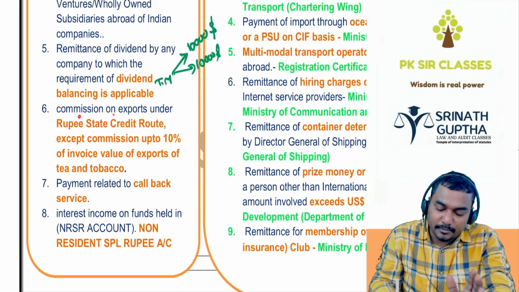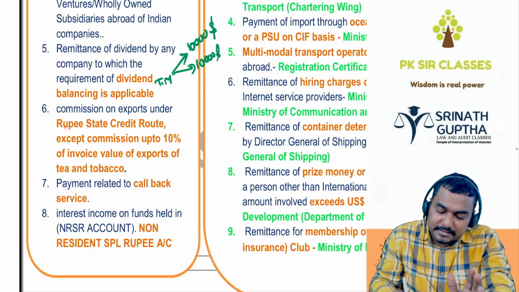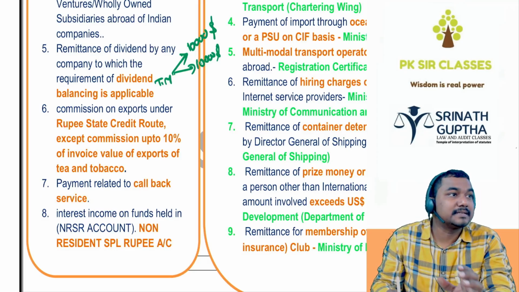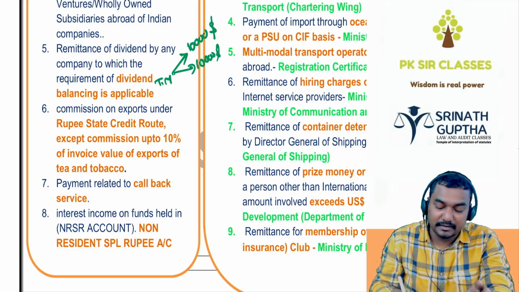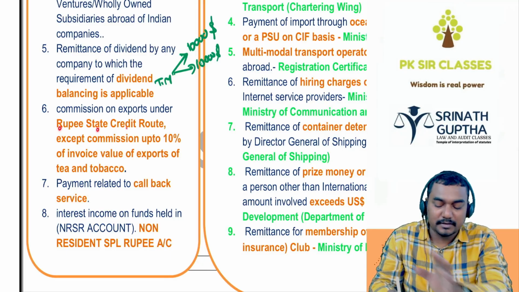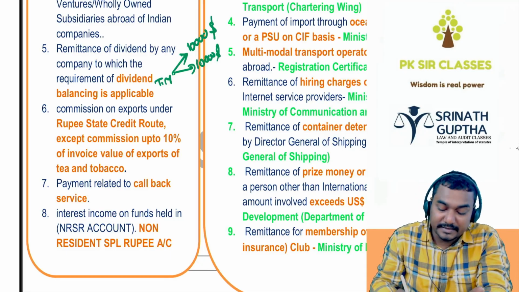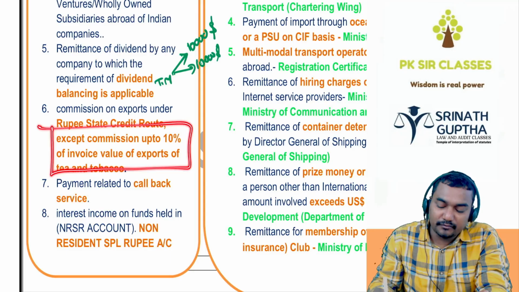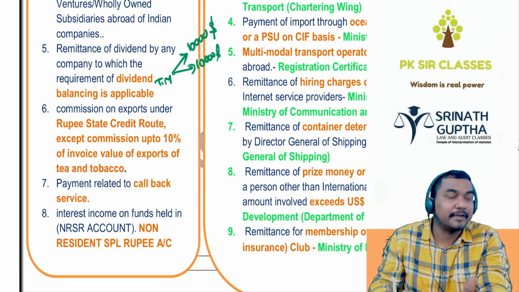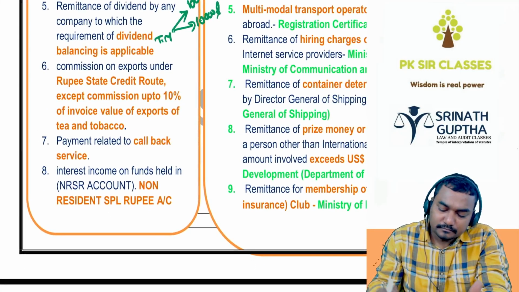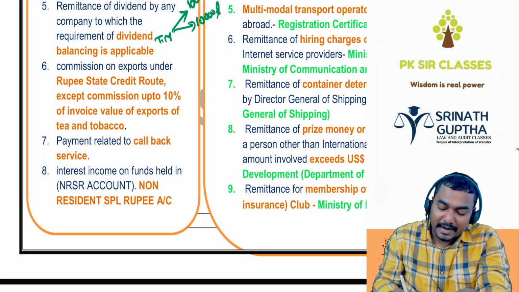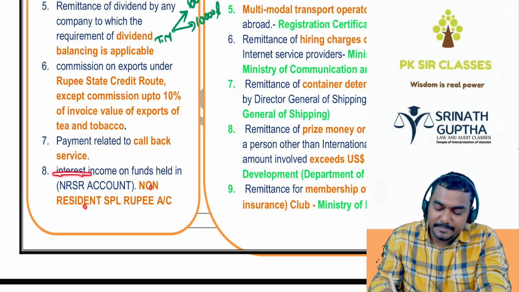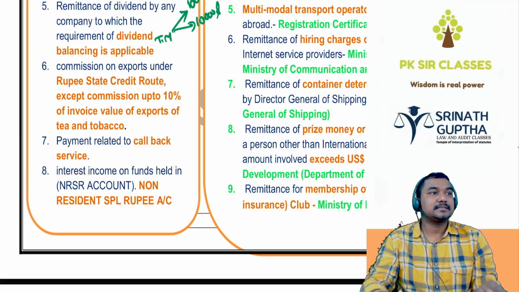And commission on exports made under the rupee state credit route, which means it's an agreement between India and Russia. For making payment under this rupee state credit policy also, foreign exchange is not allowed, but it is allowed up to 10% of the invoice value in case of the export of coffee and tobacco. Payment related to callback service also, foreign exchange is not allowed. And interest income on the non-resident special rupee account also, foreign exchange is not allowed.